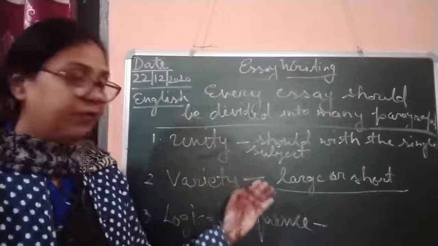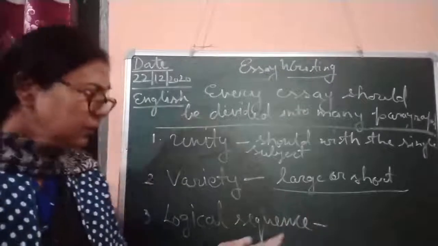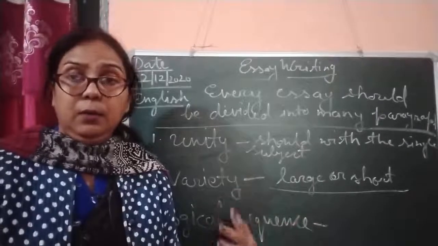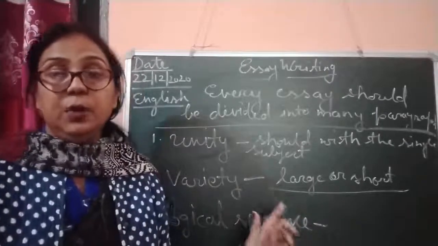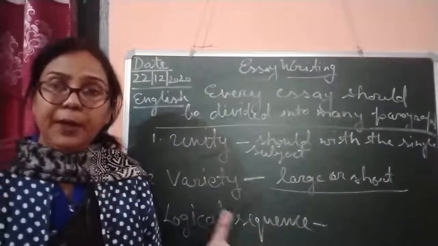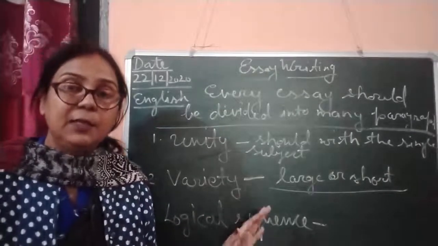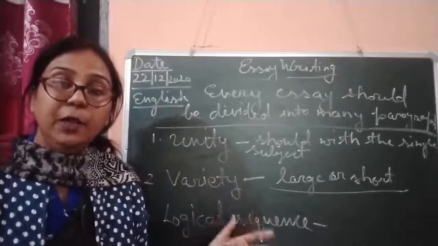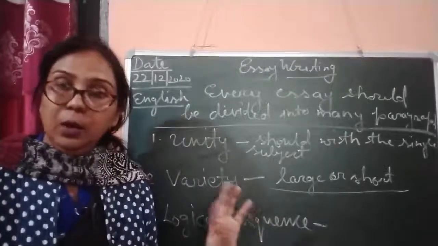Then in the last paragraph you can write about its need for global awareness, because honesty is the best thing for our world also, because world politics is dealing with many diplomatic aspects. That is why honesty is very important, because we should be loyal to each other. Each and every country should be loyal to each other. So this is very important. That is why you should write in a global manner.